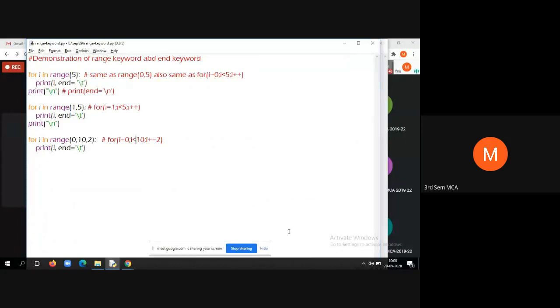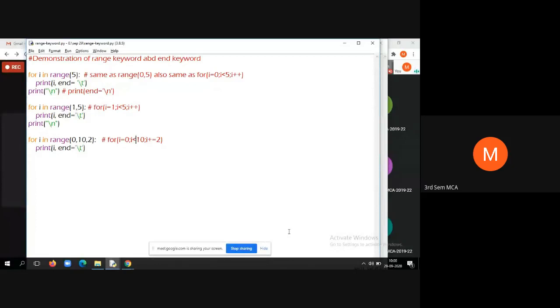From this program, we understood two concepts, that is how to use range in different ways. We can use range with single parameters, 2 parameters, and also 3 parameters. When we use a single parameter, you are specifying only the upper bound value, not the initial value. So when you do not specify the initial value, it will assume the initial value is 0. When you specify 2 parameters for the range function, it will assume the first parameter is the initial value and the second one is the upper limit.